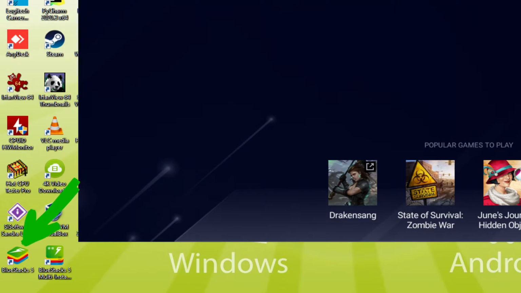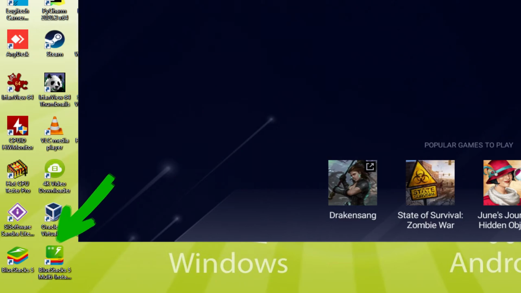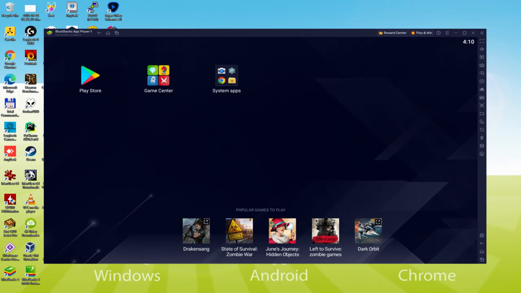The moment we have to launch WWE Champions on our PC, we double click this icon and consequently launch the emulator. The BlueStacks multi-instance icon allows you to launch multiple emulator instances. And with BlueStacks 5's new improved multi-instance manager in Eco Mode, players can run more game instances faster and with less lag. Shall we do the next step?